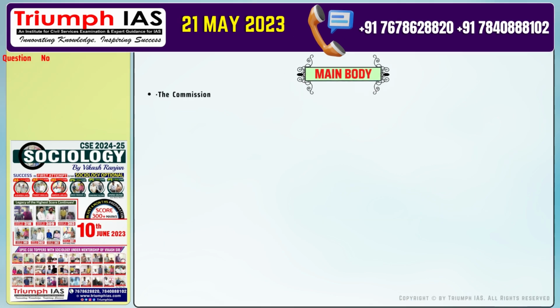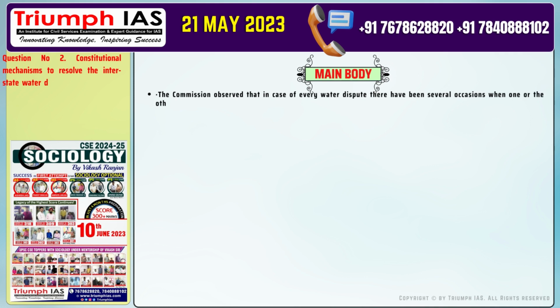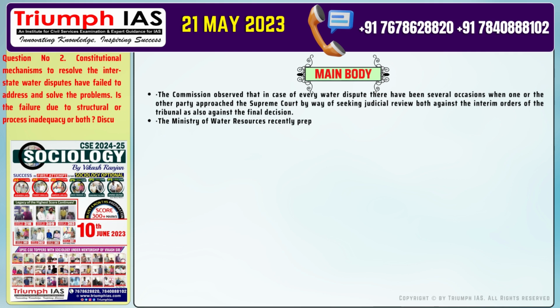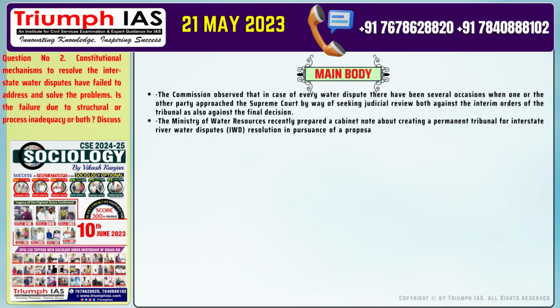The main body of the answer should be: number 1. The Commission observed that in case of every water dispute there have been several occasions when one or the other party approached the Supreme Court by way of seeking judicial review both against the interim orders of the tribunal as also against the final decision. Number 2. The Ministry of Water Resources recently prepared a cabinet note about creating a permanent tribunal for interstate river water disputes, IWD, resolution in pursuance of a proposal to the effect in the National Draft Water Policy of 2012.